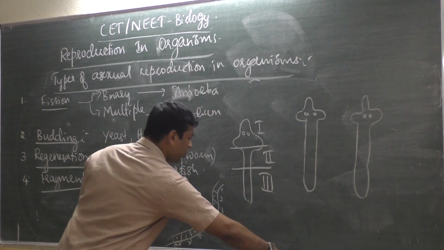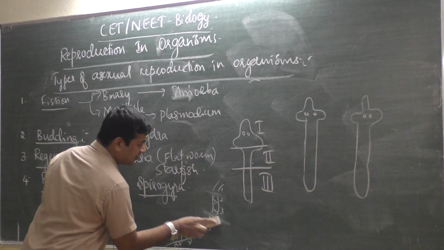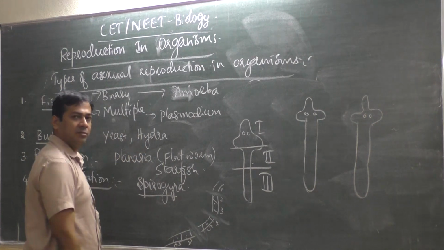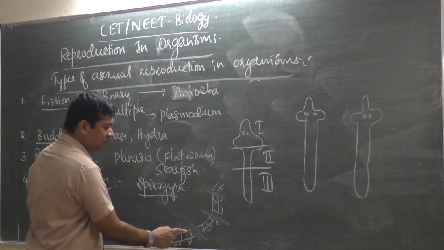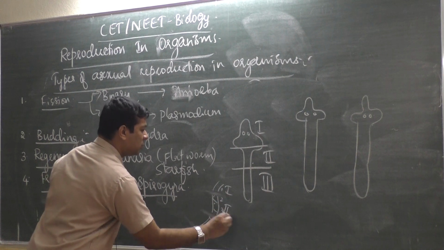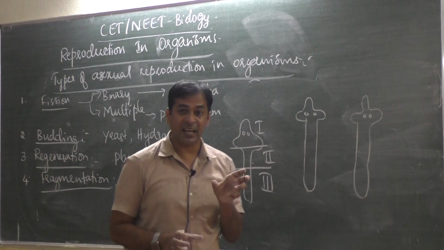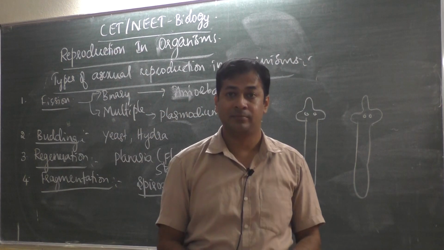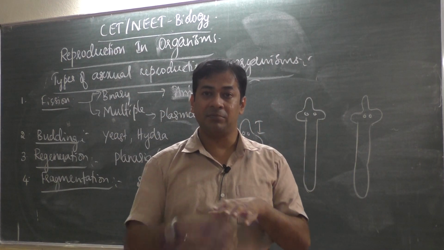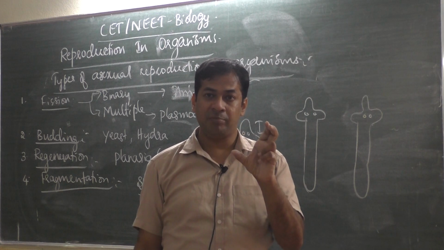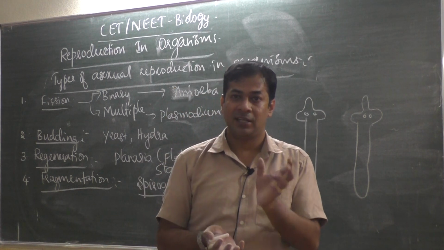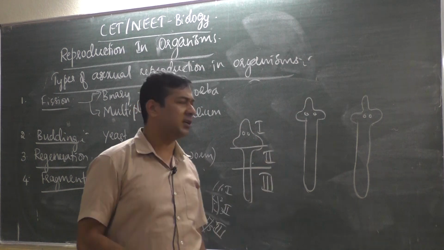Okay, if its body is cut into parts, like 4 parts now, 1, 2, 3, 4, then each fragment becomes an entire organism. Each fragment becomes an entire organism. One small piece becomes an entire organism.